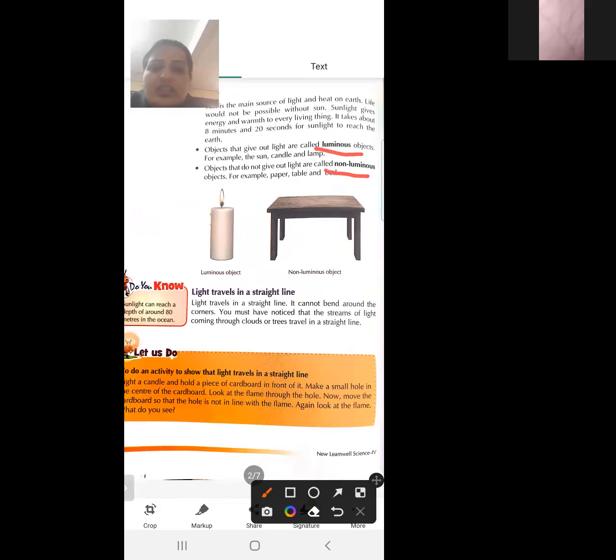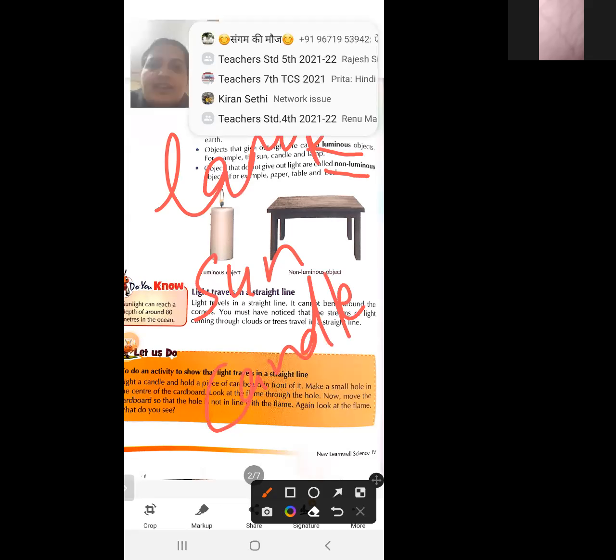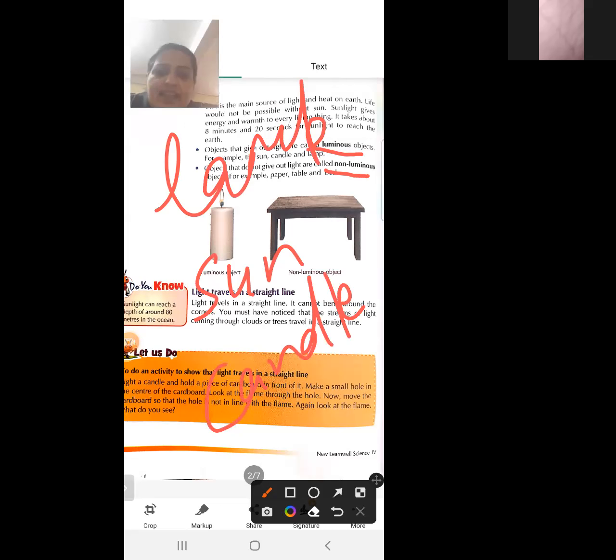The object that gives out light, for example sun, candle, or lamp. These give us light, so these are called luminous objects.